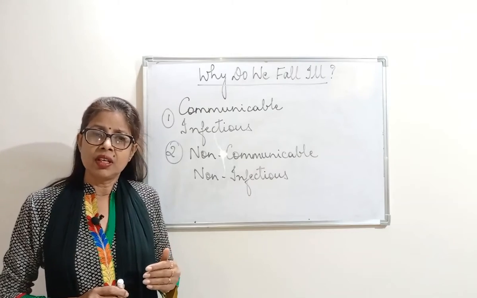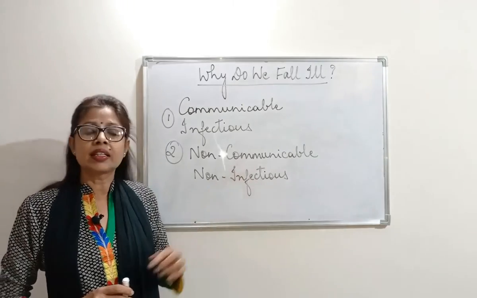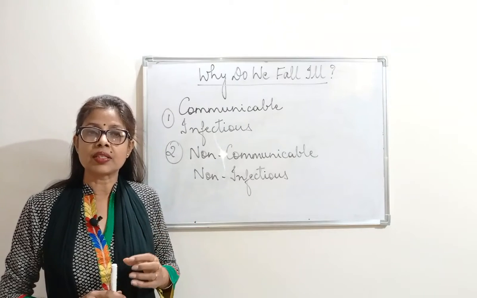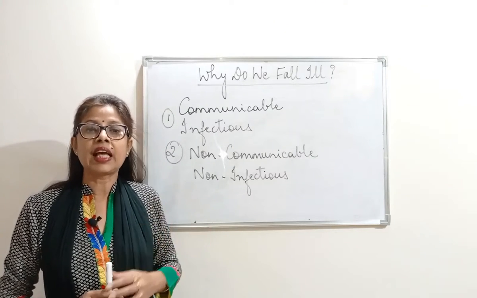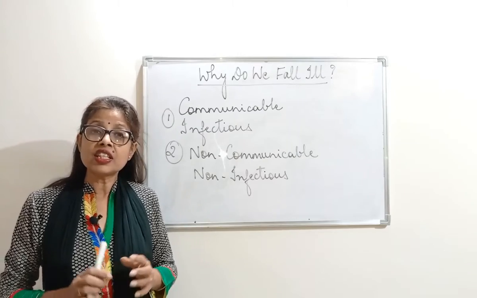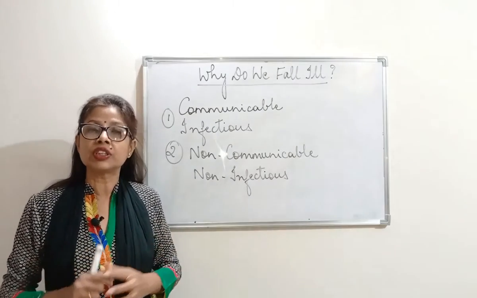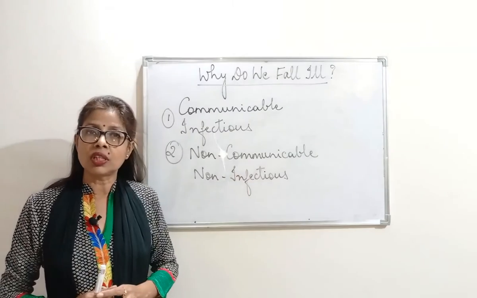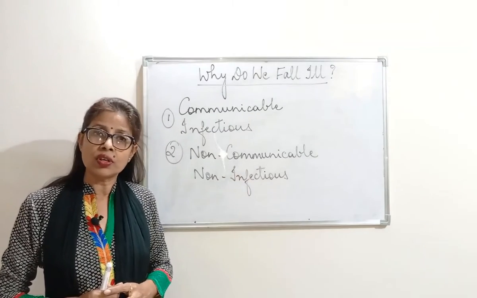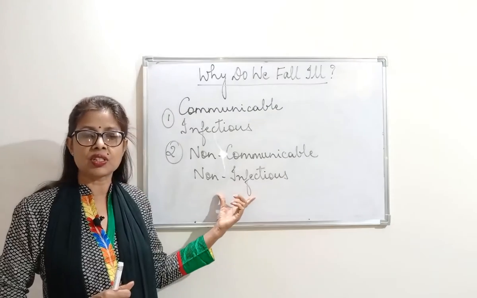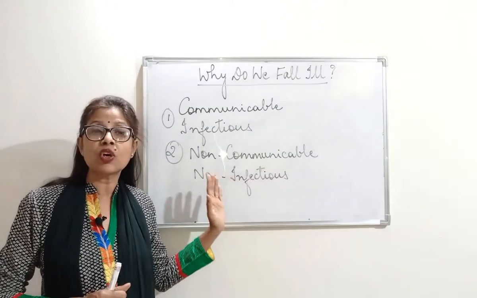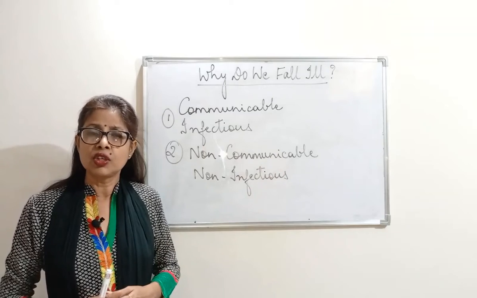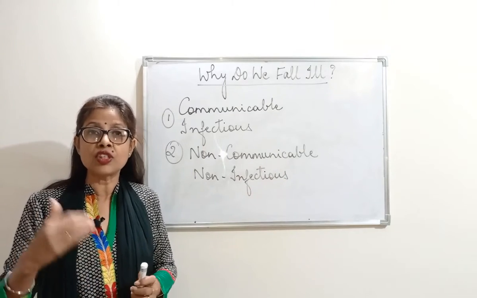And when a disease like typhoid or dysentery is not spread from person to person, then it is said to be non-communicable, or non-infectious. Why non-infectious? Because nobody is spreading it. Food poisoning, nobody is spreading it from one to another.